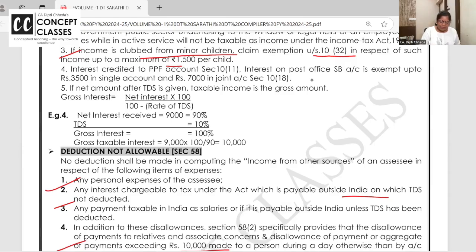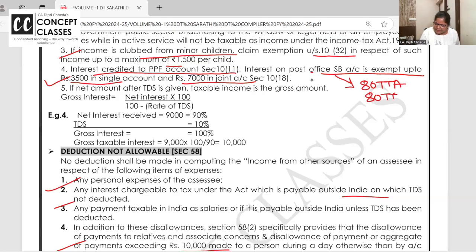One more important concept here is interest. Now this I want to link up and say PPF interest is exempt. Interest on saving account is exempt up to 3,500 in a single account, 7,000 in a joint account. And above this, you get the deduction of 80TTA, 10,000; for senior citizens, 80TTB, 50,000. That I'll teach in other sources. But please remember, if it's a post office saving account and a joint account, up to 7,000 is exempt, and single account 3,500.